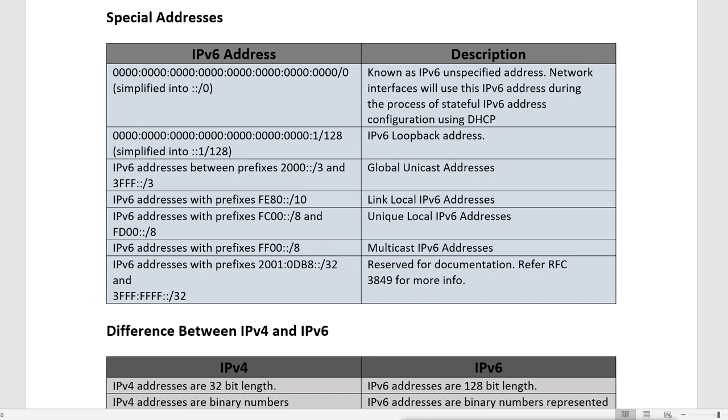And these unique local IPv6 addresses, we can compare them with private addresses in IPv4, and that is what I was talking about. These private addresses we actually don't require now, because we have a lot of addresses available in IPv6, so we don't require private addresses configured with NAT to save IP addresses.